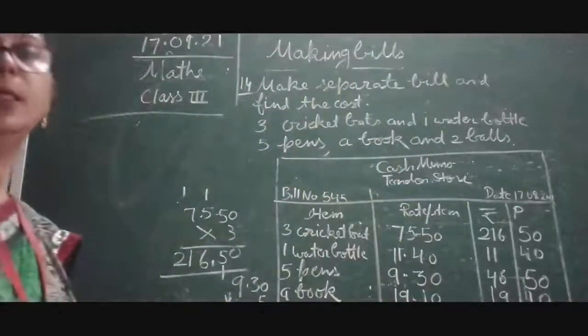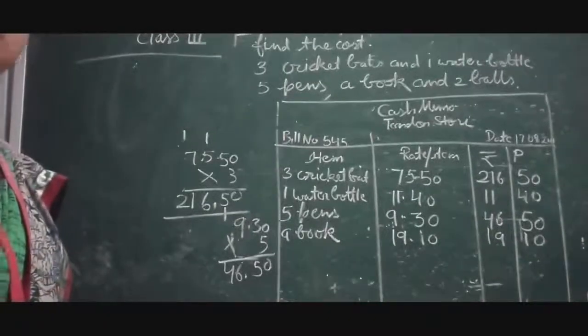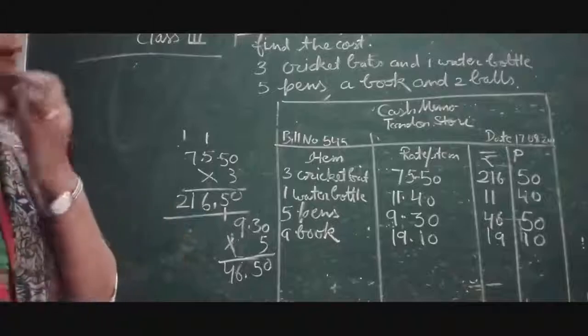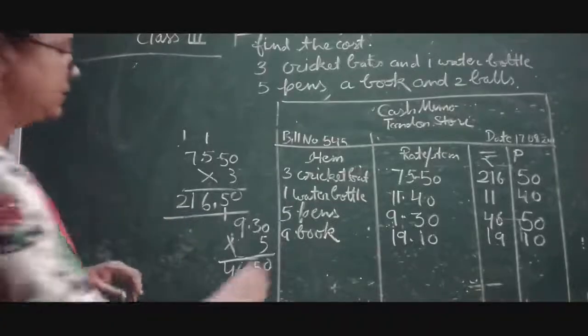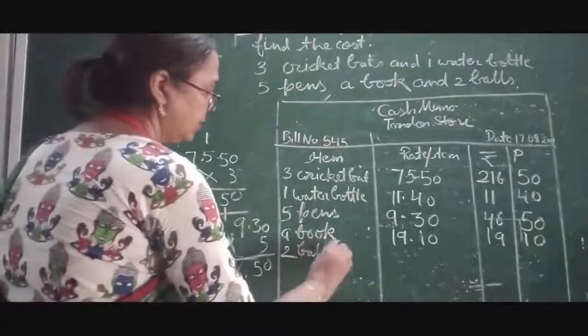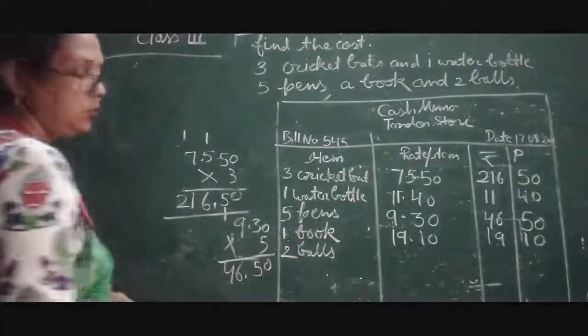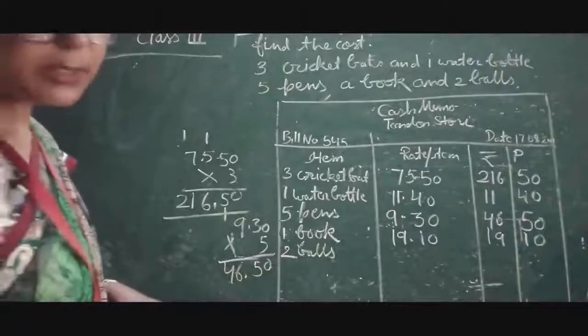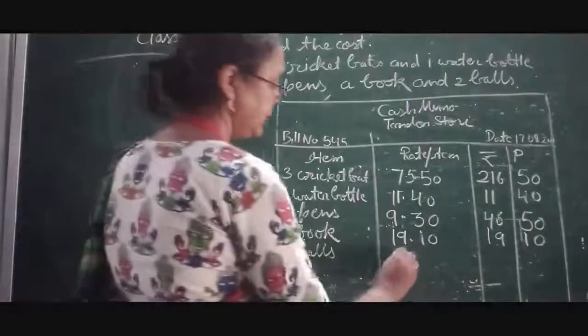Now the next item is 2 balls. What is the cost of a ball? 7 rupees 25 paise.